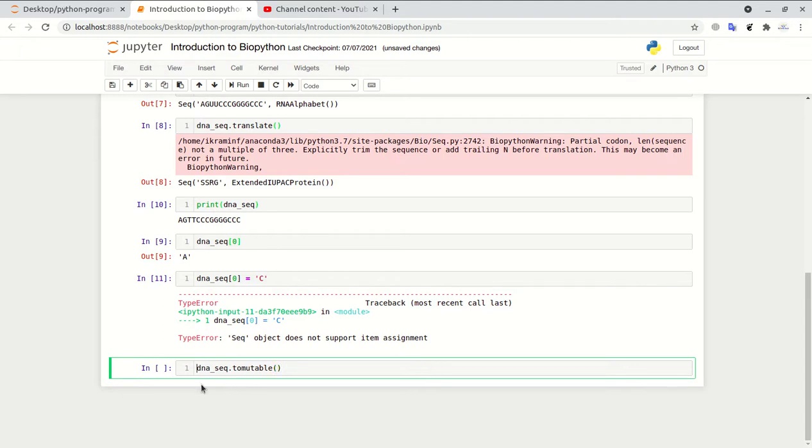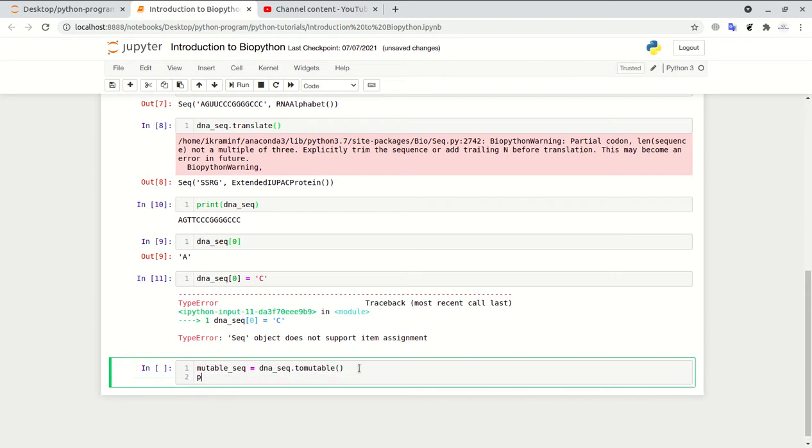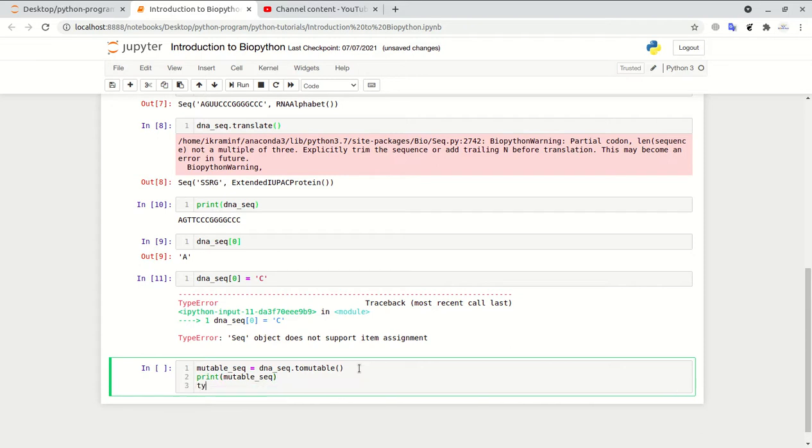I am assigning this into a mutable seq variable, and I am printing this mutable seq variable and its type also.